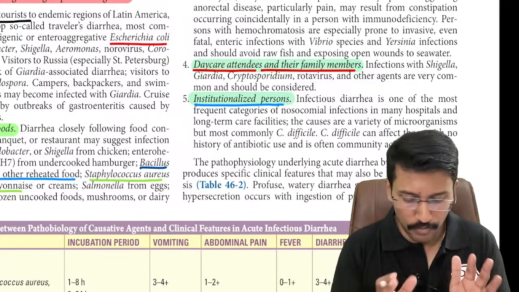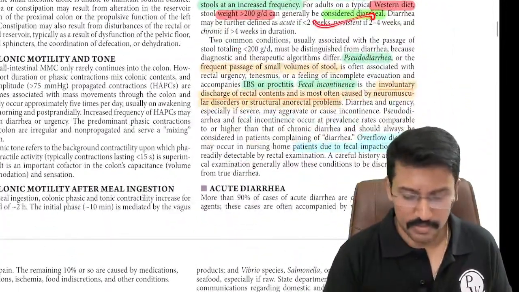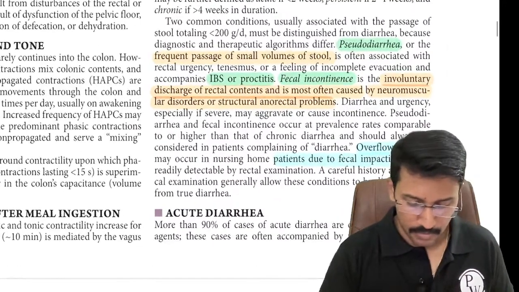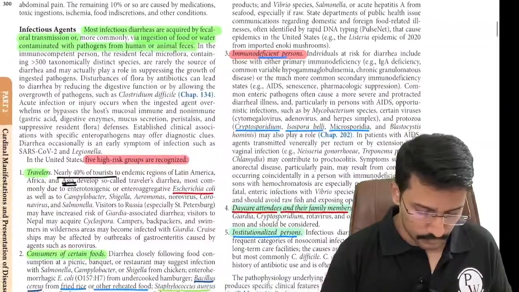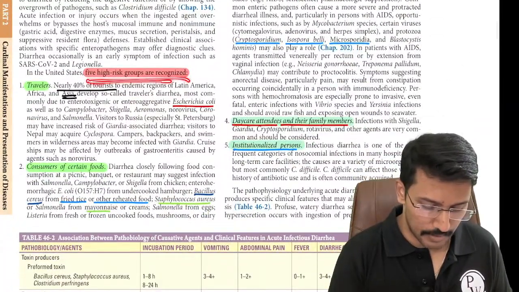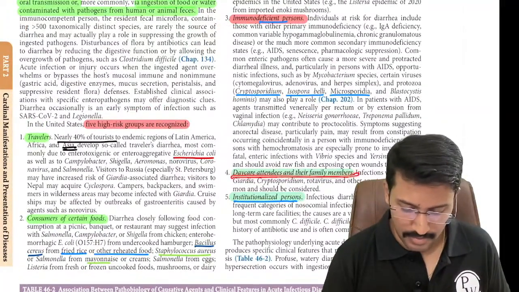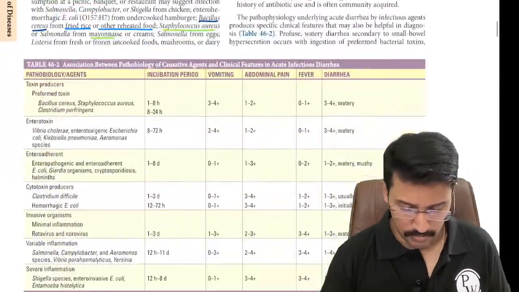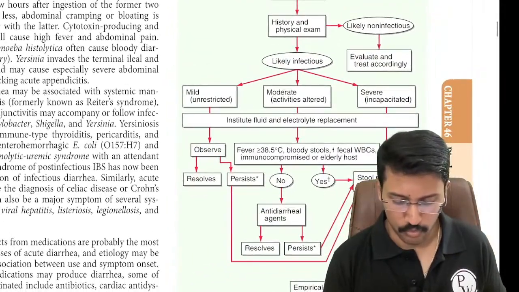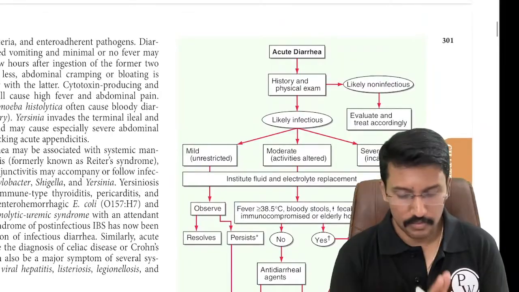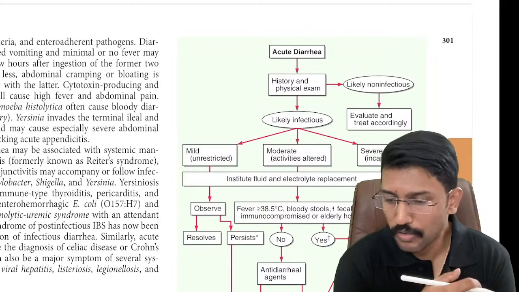So far we have understood what Harrison says about diarrhea. He gives the definition of diarrhea, he classifies it into acute, persistent and chronic. Then he also gives the definition of pseudo diarrhea. And then he categorizes infectious diarrhea into 5 risk groups: travelers, consumers of certain food, immunocompromised individuals, daycare attendees and institutionalized persons. Okay. Then after that, he gives us an approach to diarrhea. What he says is, whenever we have a patient with diarrhea, we have to do a thorough history and physical examination.